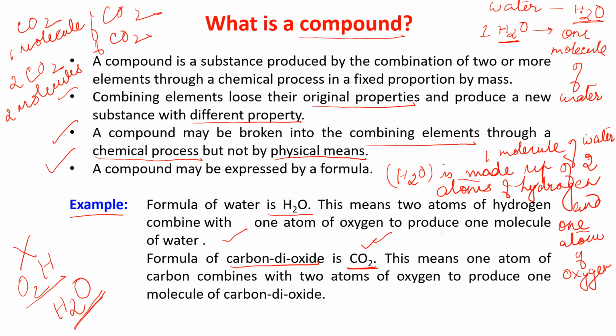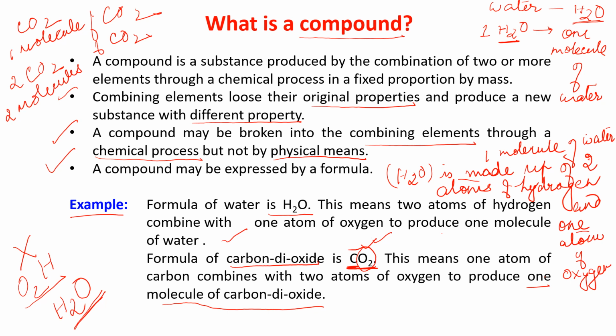This means that one atom of carbon combined with two atoms of oxygen to produce one molecule of carbon dioxide. And it has a particular formula, CO2.